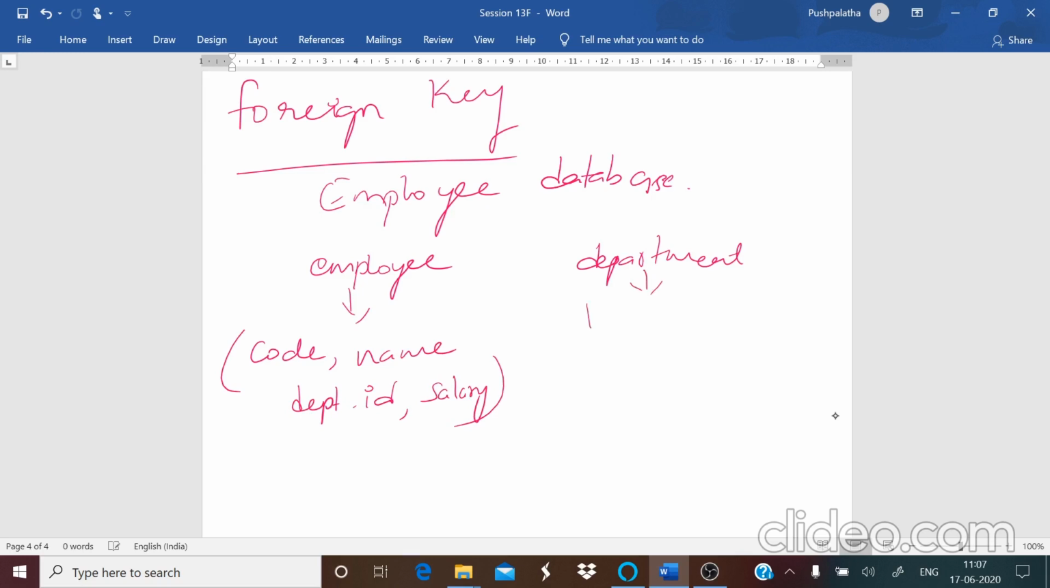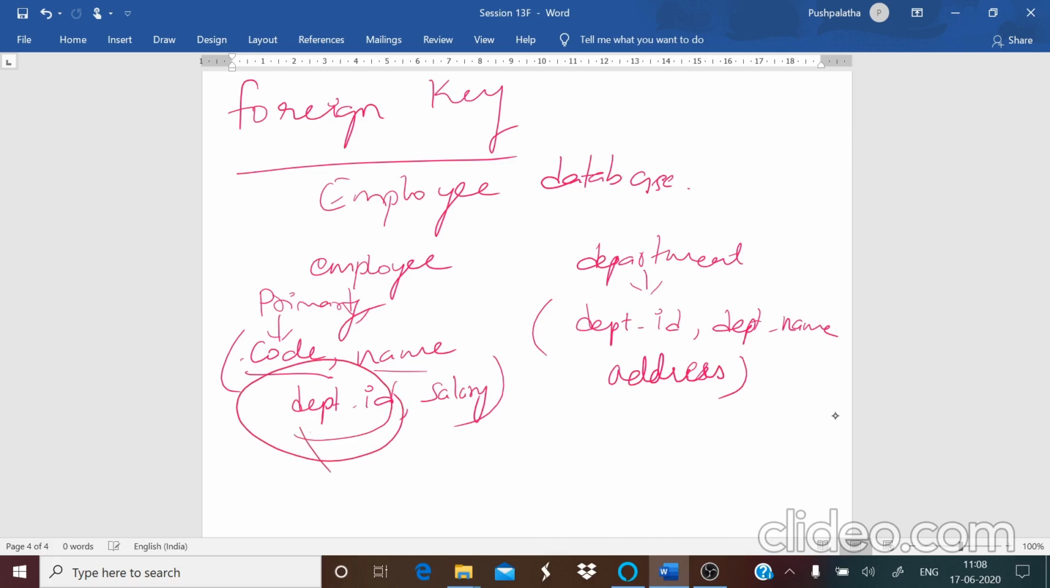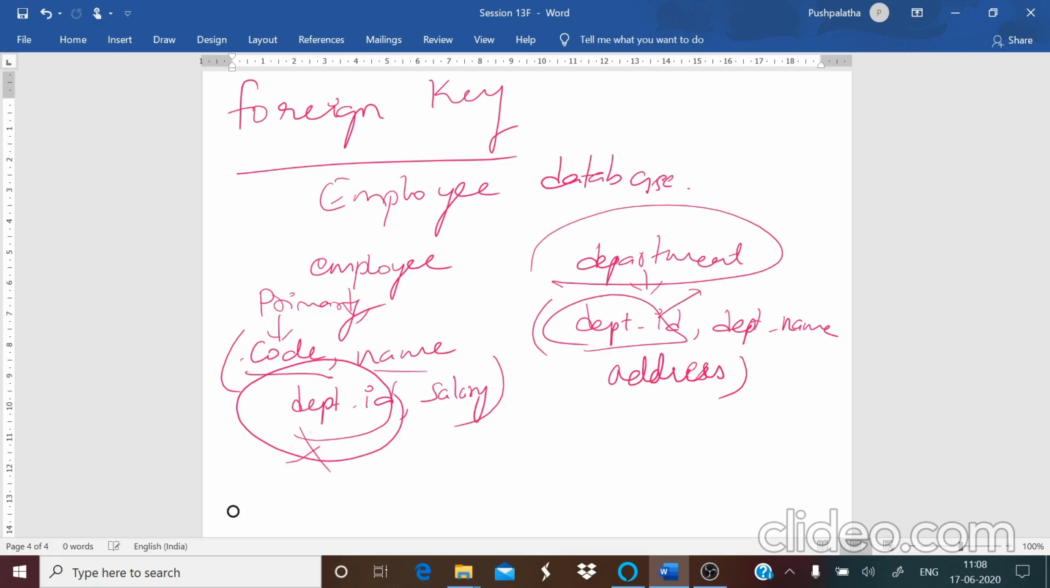Under the department, which department do they belong to? What is the name of the department? What is the address of that employee? All those details will be stored in this. Just imagine this. Now, here the code is the primary key. Code is the primary key, but department ID is not the primary key, just a normal column that you have. But when you are going for your department, department ID will become the primary key. It is present here also and here also.